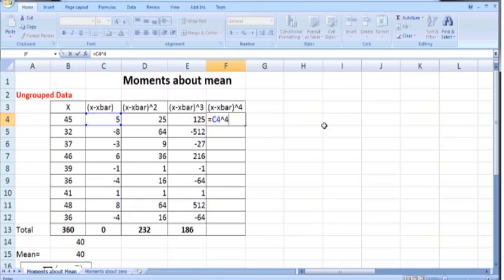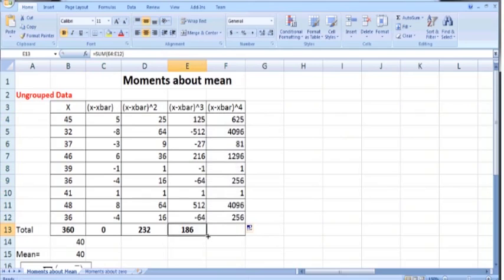Similarly, in order to calculate the fourth moment, we need to take the fourth power. So C4 raised to power 4. So 5 raised to power 4 is 625. Copy it down and calculate the sum as well. So summation x minus x bar raised to power 4, which is the sum of F4 to F12.